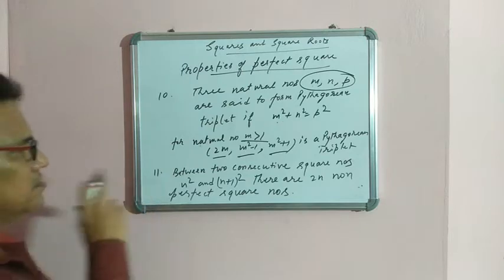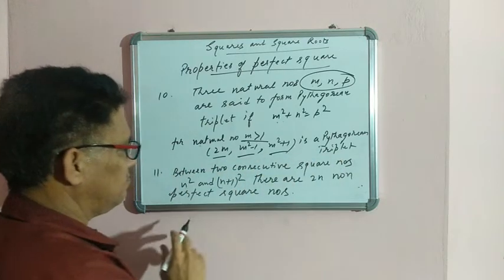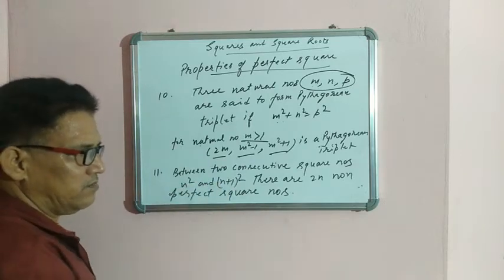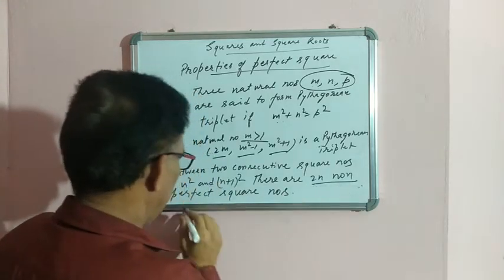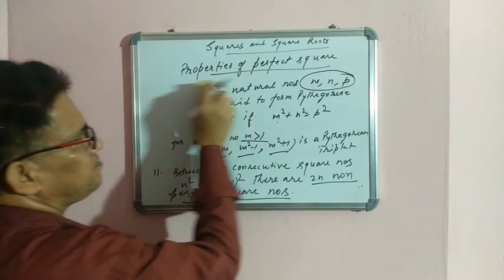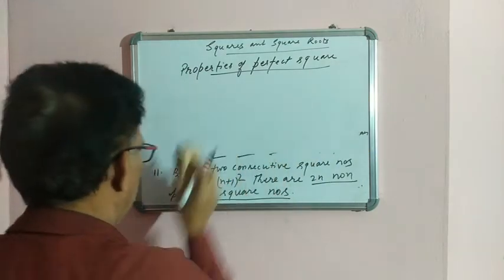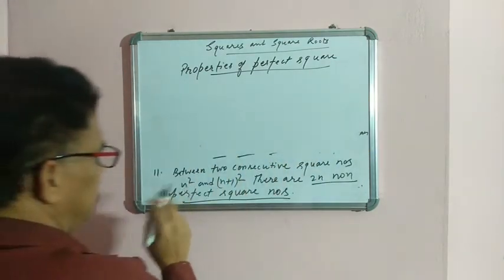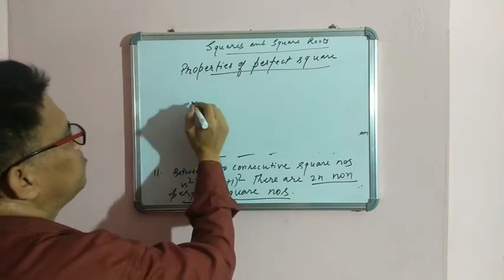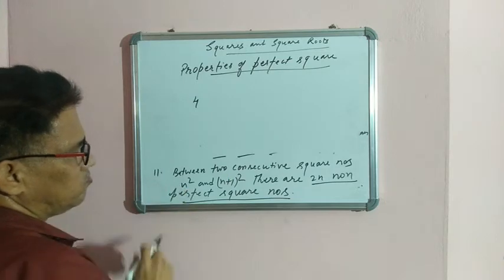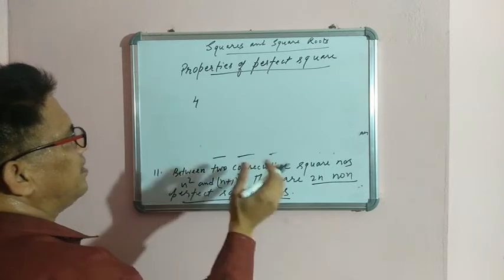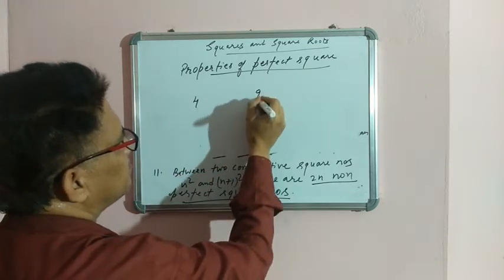Now the next property is: between two consecutive square numbers, n square and the next square number (n plus 1) whole square, there are 2n non-perfect square numbers. How will you check it? You have to check it by example. I am taking the square of 2, which is 4, and the square of 3, that is (n plus 1) whole square, which is 9.